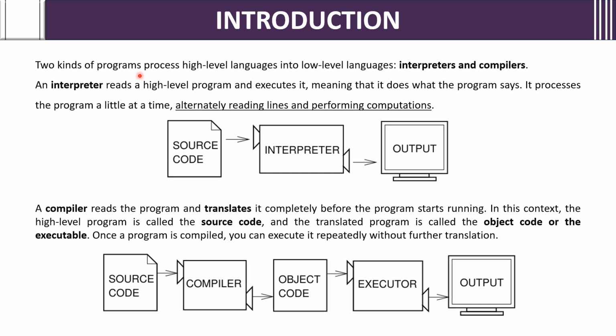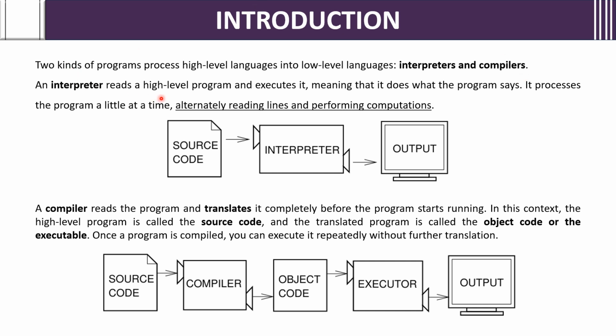Two kinds of programs process high level languages into low level languages. That is interpreters and compilers. Machine doesn't understand the code. Why? Because the machine requires machine level code, either assembly level code or machine level code, to be given to the computers, or else it can't understand. So the high level languages need to be converted into low level languages. There are two kinds of programs that will do that. That is one, interpreters, and another one is compilers.